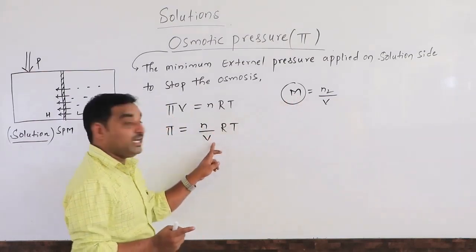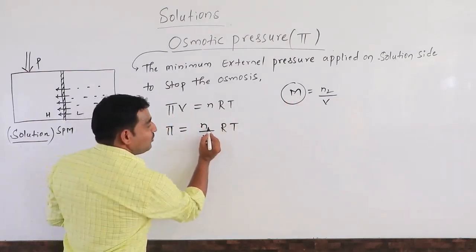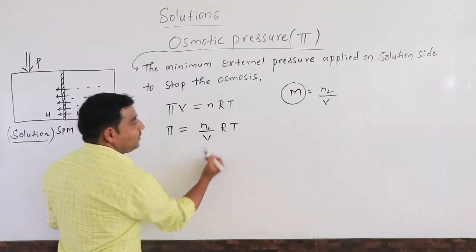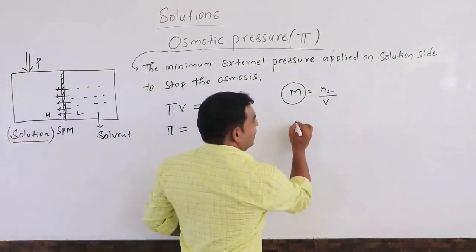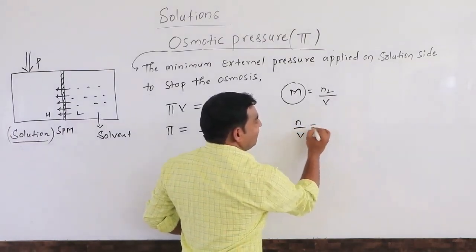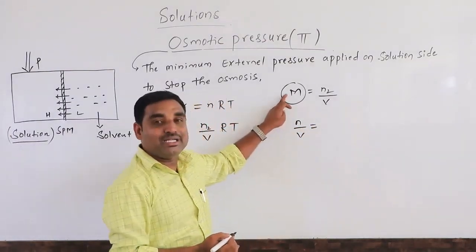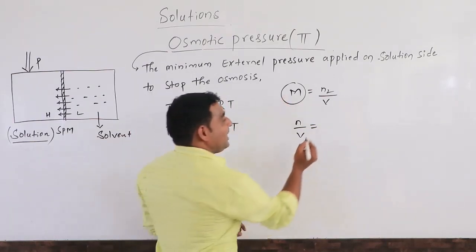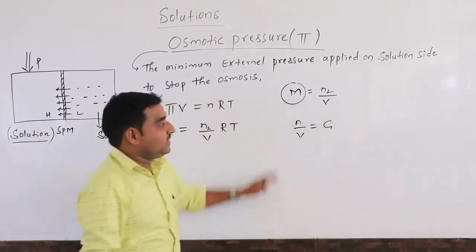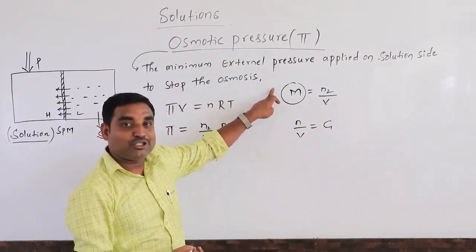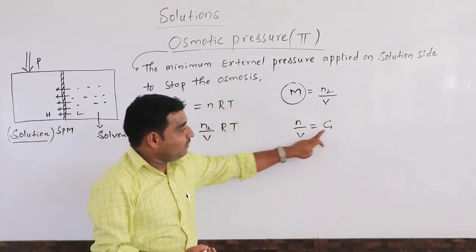So that is n divided by V. n means the number of moles of solute, which can be written as n2. n divided by V means molarity. Molarity is a concentration term, so you can remember that. This is C, C in the sense concentration. This is one of the methods to express the concentration of the solution. n divided by V means C.